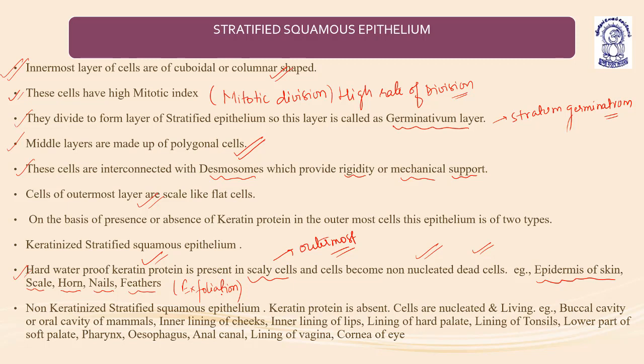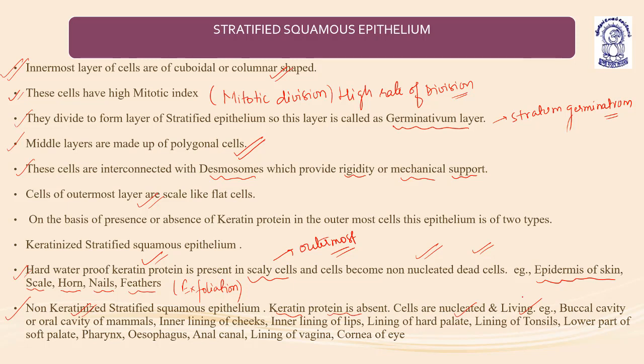These are the examples. Now non-keratinized stratified squamous epithelium: they don't have keratin. The cells are nucleated and living. Keratin protein is absent in case of non-keratinized. Cells are nucleated and living.